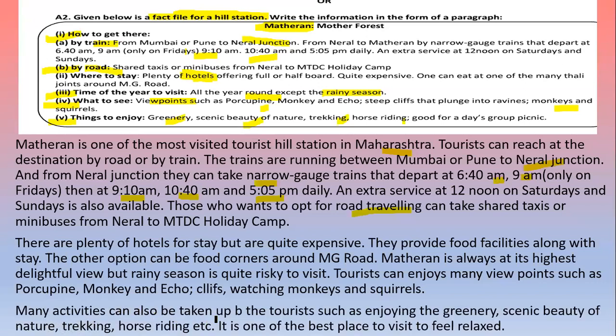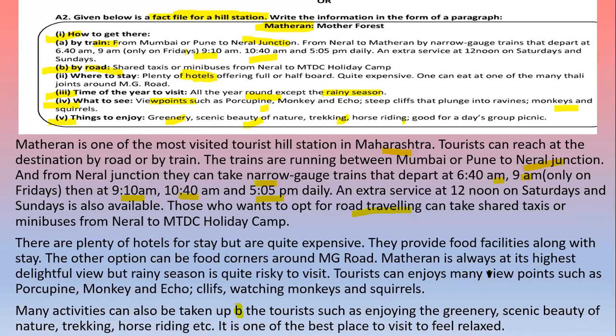Many activities can also be taken up by the tourists, such as enjoying the greenery, scenic beauty of nature, trekking, horse riding, etc. It is one of the best places to visit to feel relaxed. So here this fact file is converted into the paragraph.